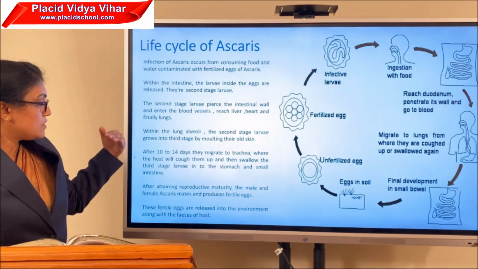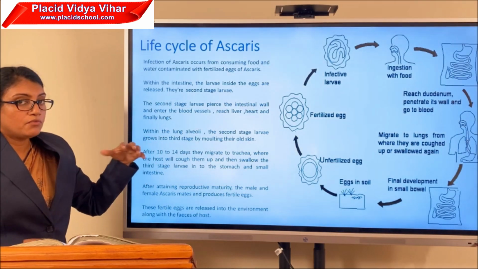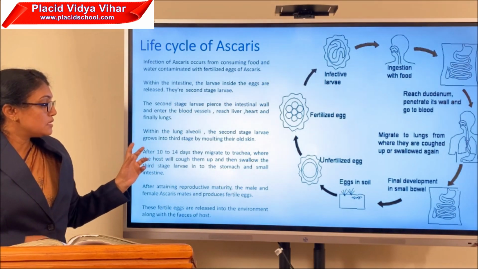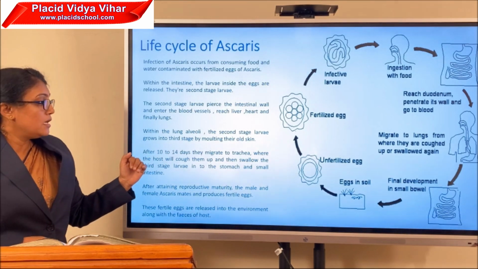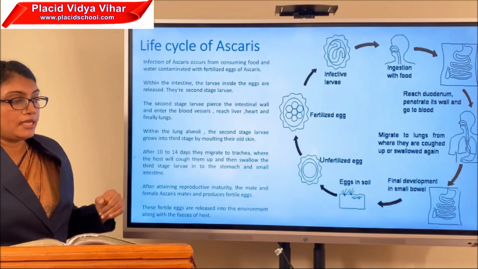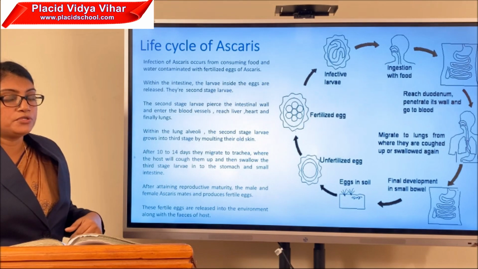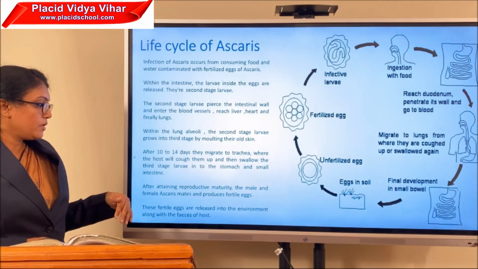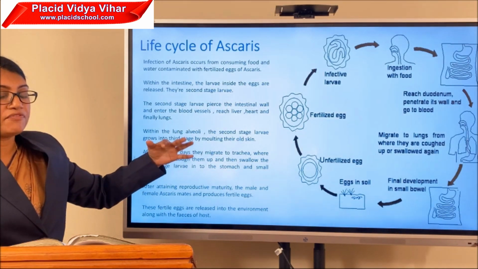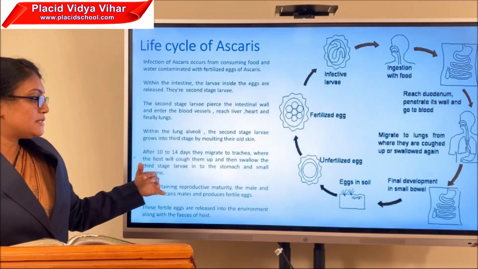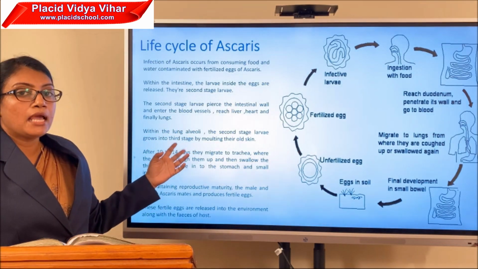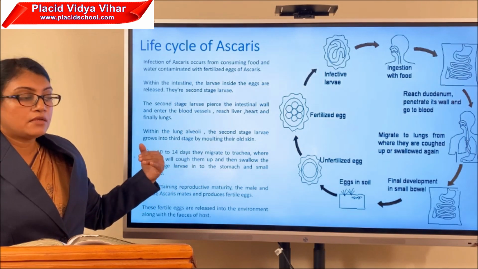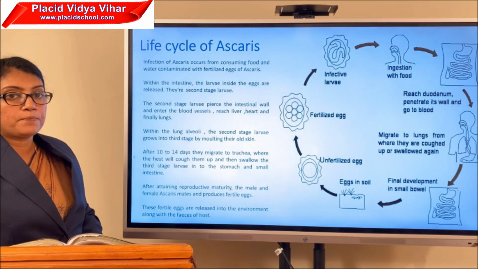Before that, one more thing to mention: about 14 days are required to migrate to the trachea. From there, they are swallowed to the stomach region, and from the stomach they reach the small intestine, where the male and the female Ascaris attain sexual maturity.